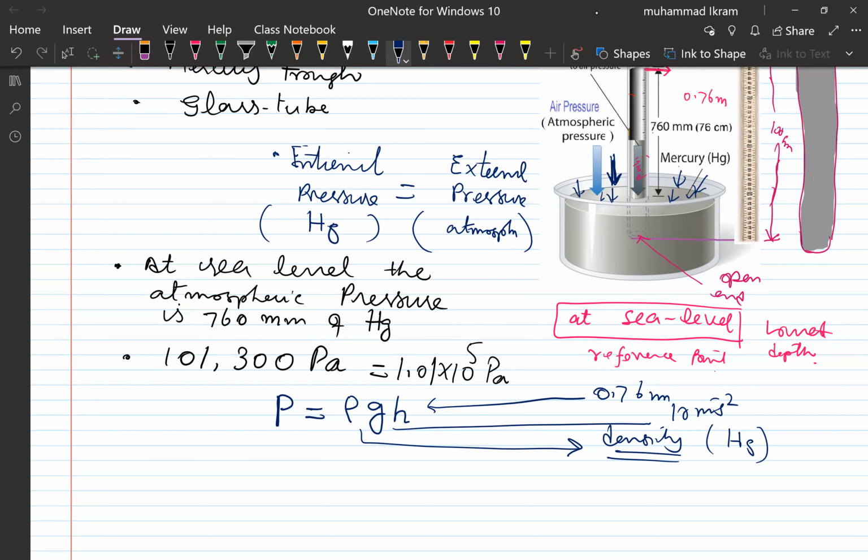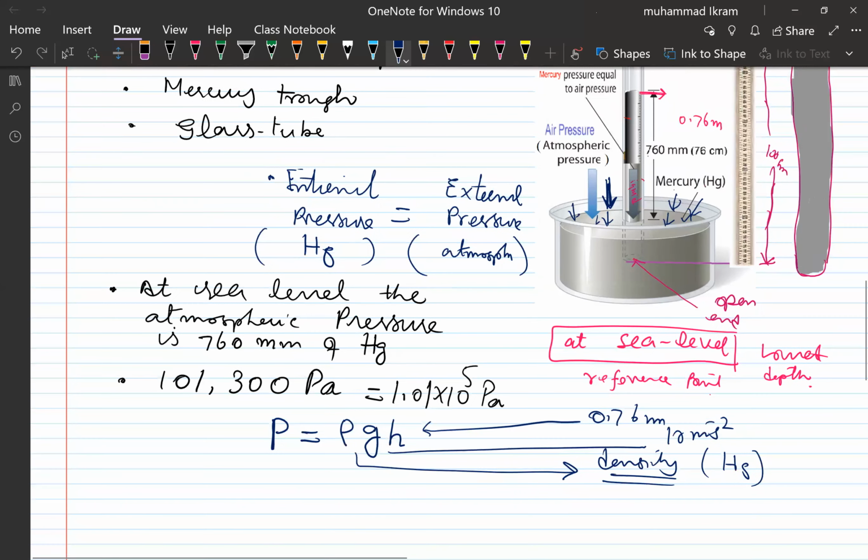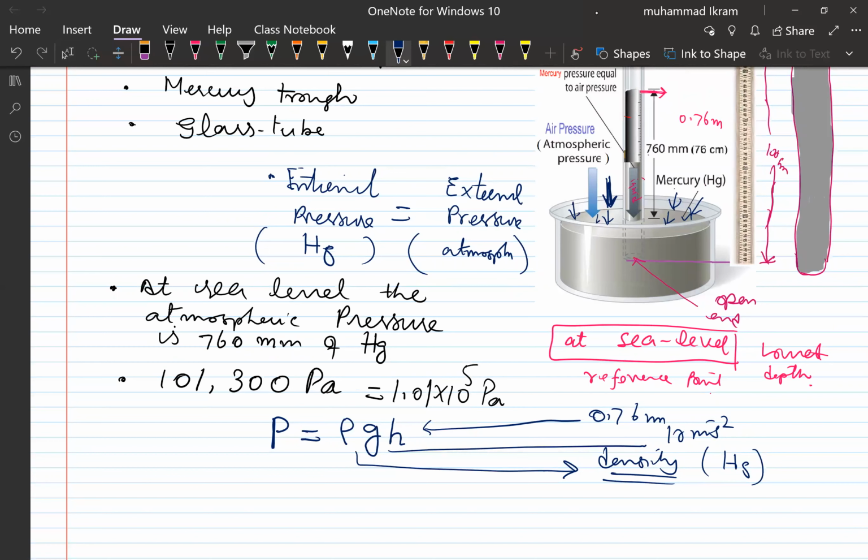This is why we cannot use a water barometer. Why? Because the water density is much less than the density of mercury. So to have a water barometer, you would need a very long tube of water, around 10 meter, which will make your barometer out of proportion. This is why water cannot be used as a barometer to calculate the pressure at any place.